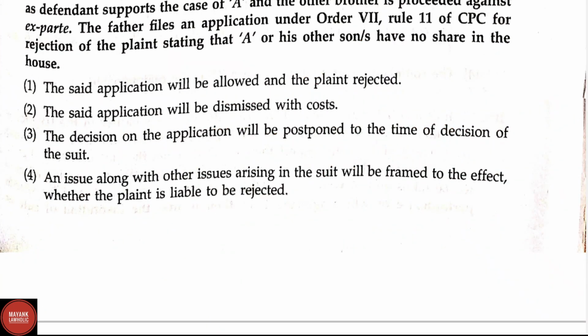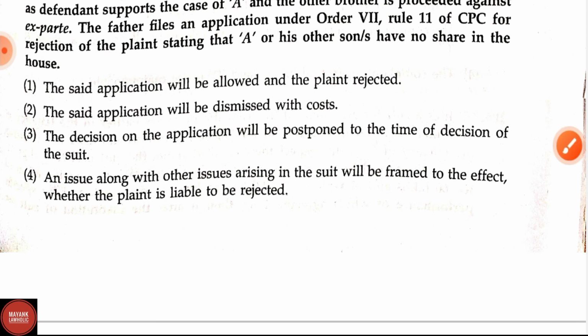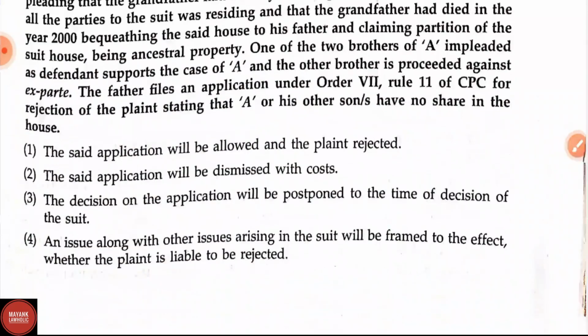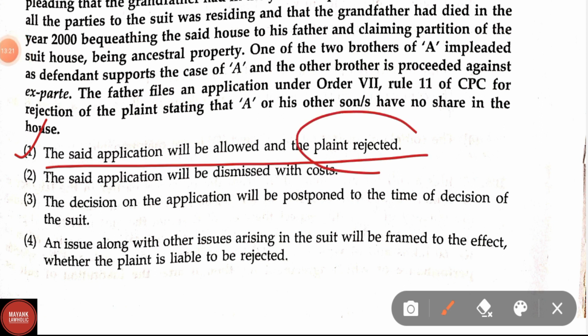Options are: the said application will be allowed and the plaint rejected; the said application will be dismissed with the cost; the decision on the application will be postponed to the time of decision of the suit; and option 4, an issue along with other issues arising in the suit will be framed to the effect whether the plaint is liable to be rejected. Here in question number 102, the correct answer is option 1, that is, the said application will be allowed and the plaint rejected.